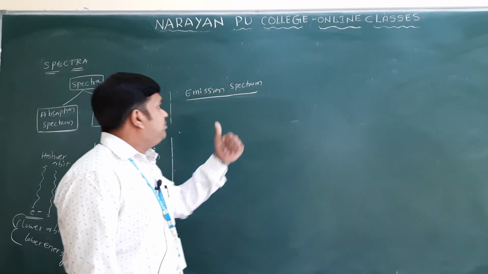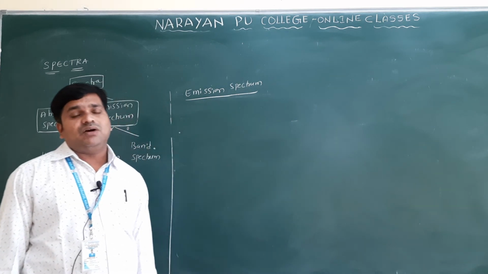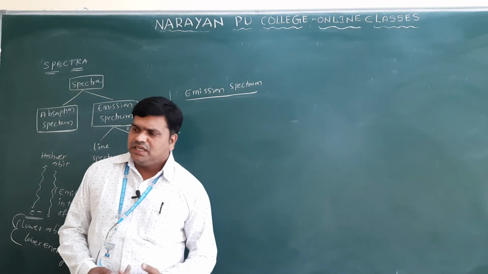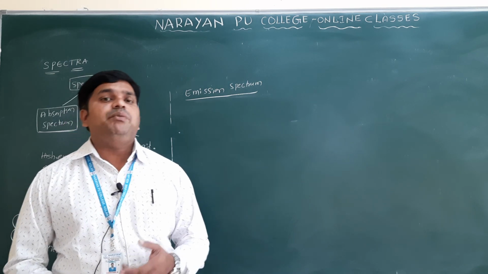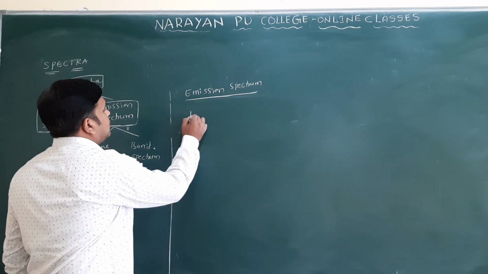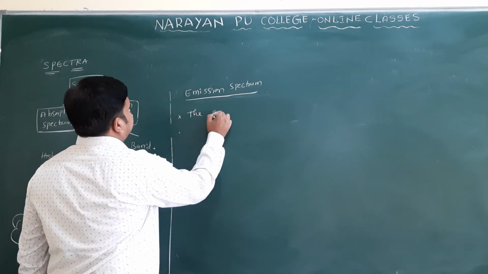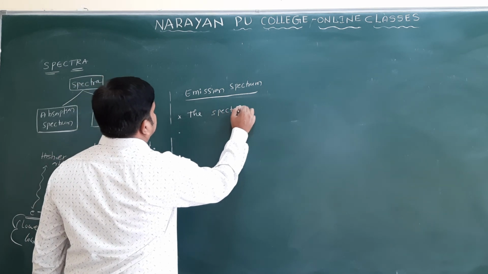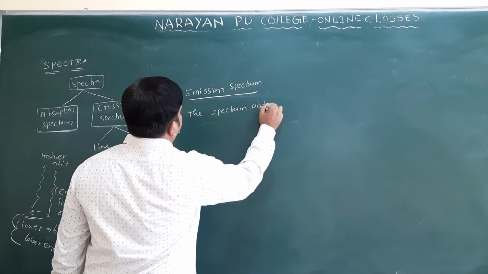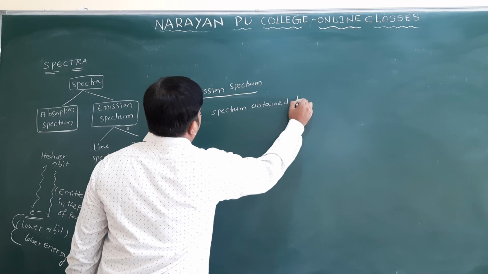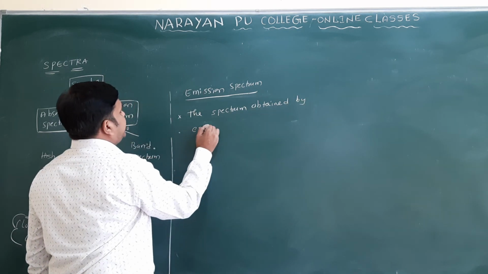The next one we have is the emission spectrum. Emission spectrum means the spectrum obtained by emission of radiation.